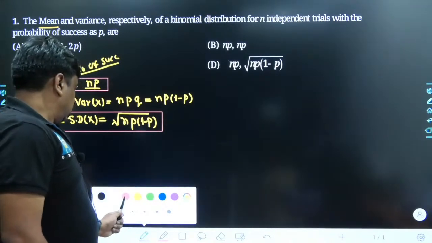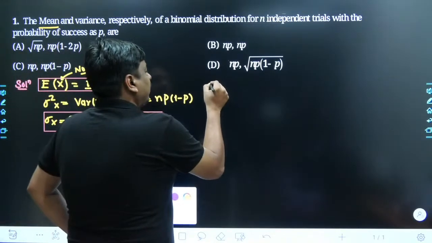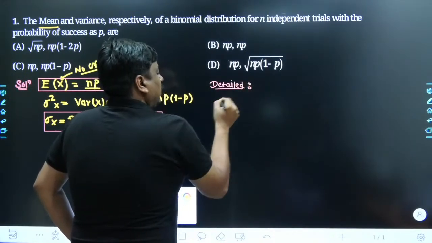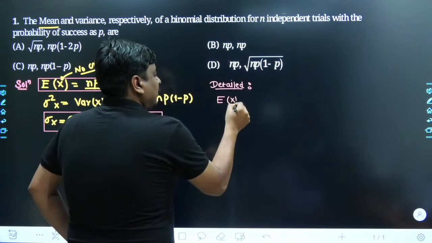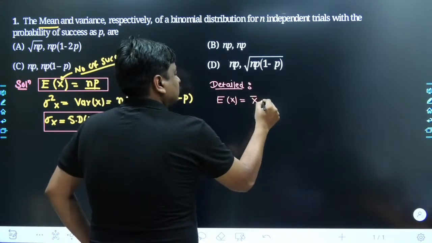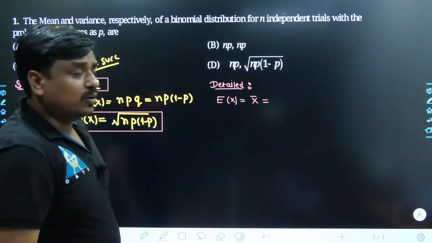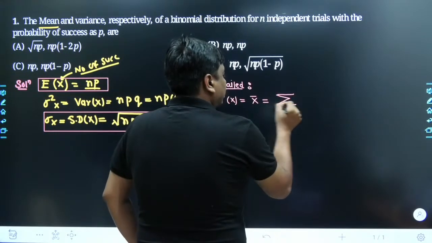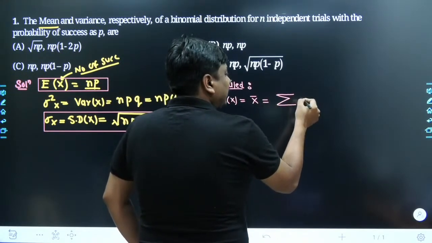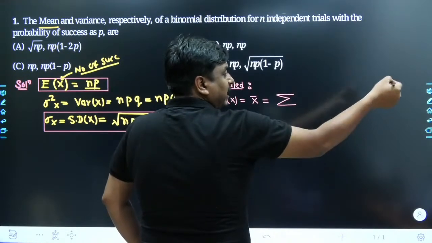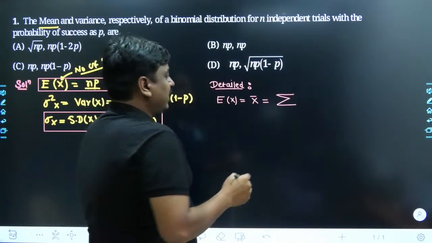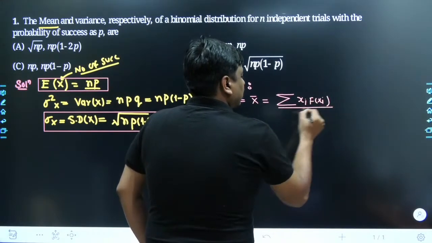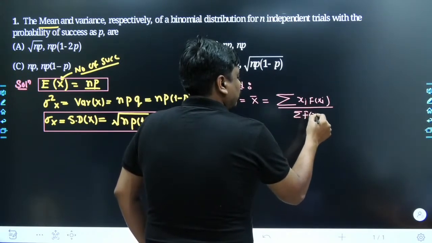Anyways, let me go into the detailed analysis of this problem. If we talk about the expected value of the random variable x, which can also be written as x bar, how has it been defined? My dear friends, in case of ungrouped data, the average of the collected data has been written as x1, x2, x3 till xn divided by n. In case of grouped data, it has been summation of xj f of xj, and within the denominator you used to have summation of f of xj.